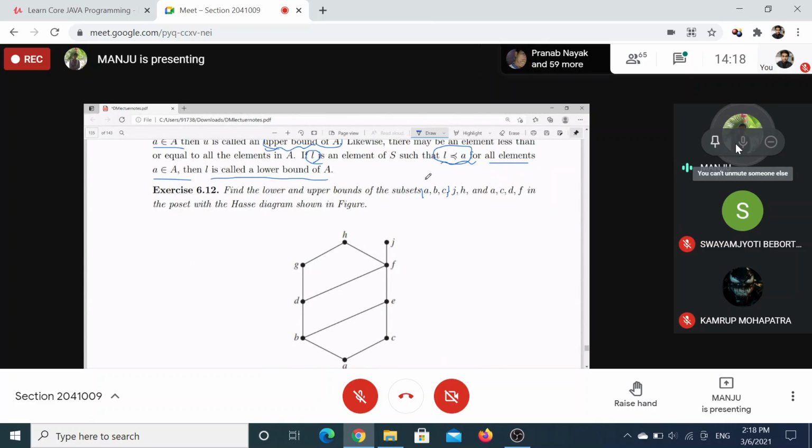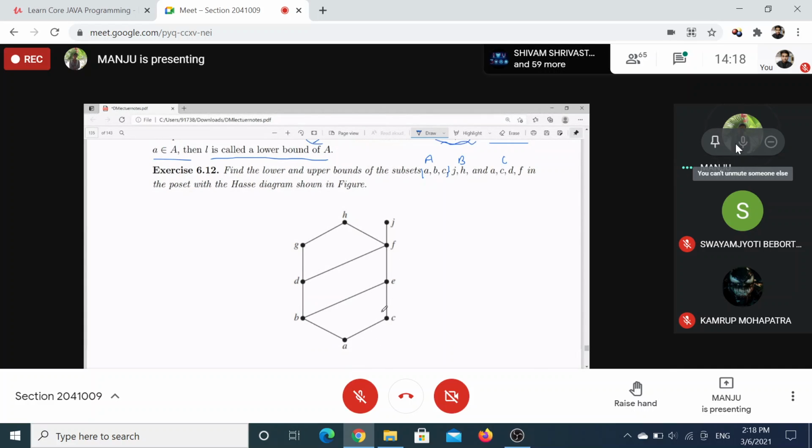This is your A set. This is your B set, J, H. And this is your C set. Actually, 3 sets are given in the book, and the diagram is given.